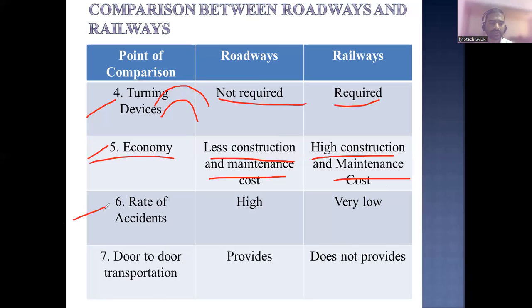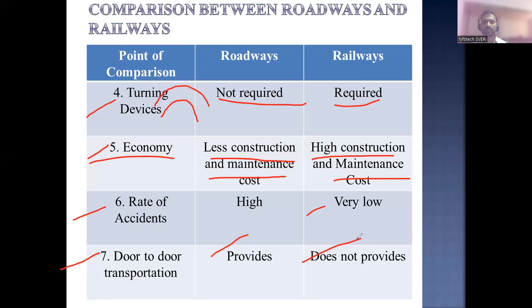Then the rate of accidents. Where is the rate of accidents more? In roadways, the rate of accidents is more, and in railways it is very low. Then door-to-door transportation. Which one will give door-to-door transportation? Roadways will give door-to-door transportation, and railways will not.